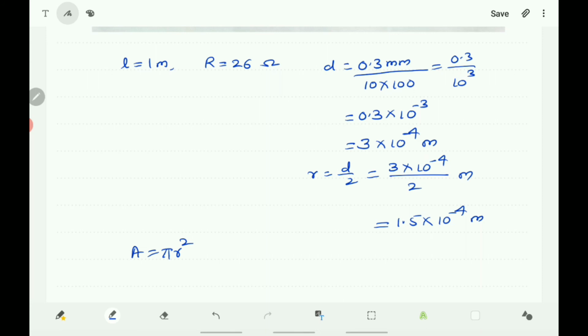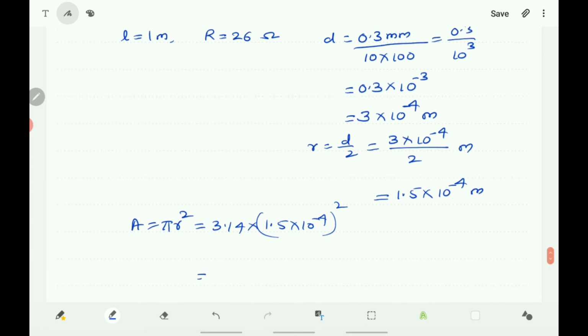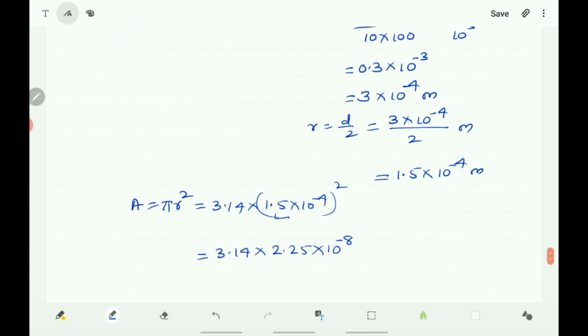So you put the value of pi, that is 3.14, or you can also take 22 by 7, into r squared, where r is (1.5 × 10^-4) whole squared, that is equal to 3.14 into 1.5 whole squared, that is 2.25 into 10 to the power of minus 8.